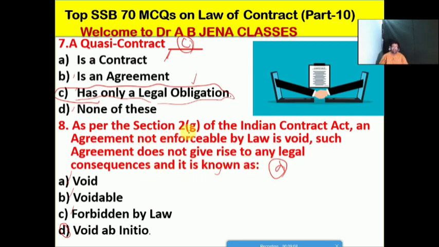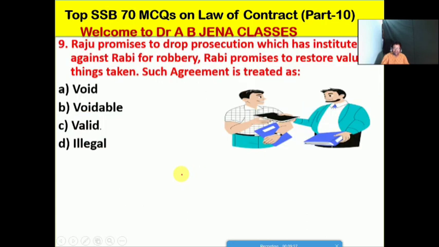Again I am repeating, as per Section 2 and sub-section G of the Indian Contract Act, an agreement not enforceable by law is void. Such an agreement does not give rise to any legal consequences and it is known as void ab initio. So D is the right option for this MCQ.